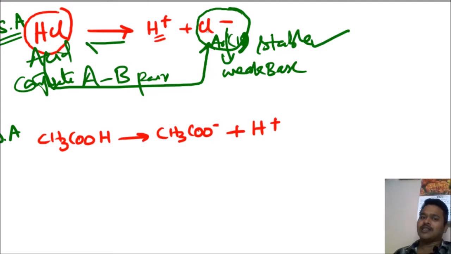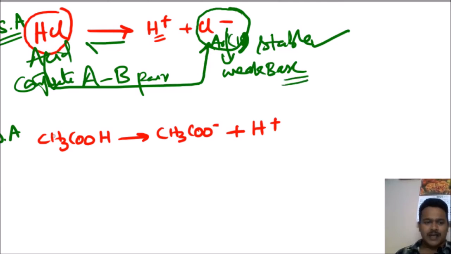The Cl minus can't say no to stability. Cl minus requires stability. Only in the Cl minus state is it stable. If you want a reverse reaction, it will go, but very slowly. That means Cl minus can accept this H plus very slowly. The substance which can accept a proton is called a base. It is accepting that proton very slowly, so it is a weak base.